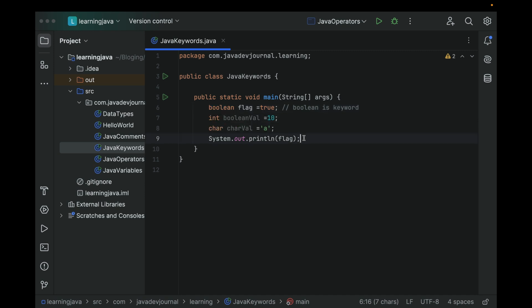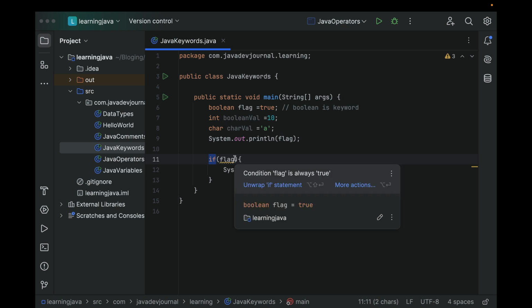Similarly, we have a few other keywords. For example, if I use a control statement, which is if, and then I can write something else in this one. All right. So all these things are keywords in Java. And as I said earlier, throughout your programming journey, keywords are the core building block for your entire program. You're going to create classes, which I'm going to talk about, and that starts with the keywords.